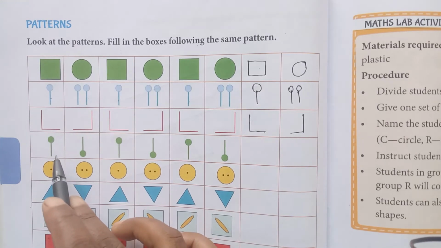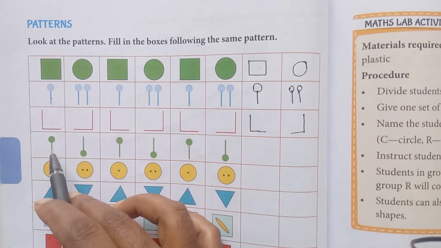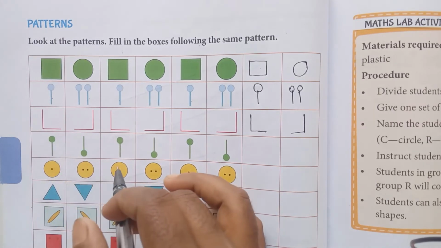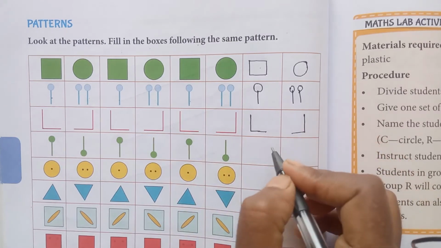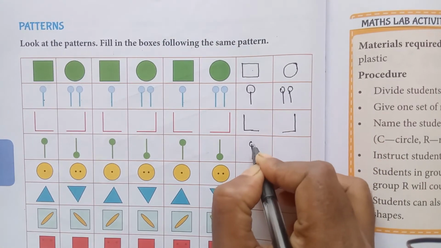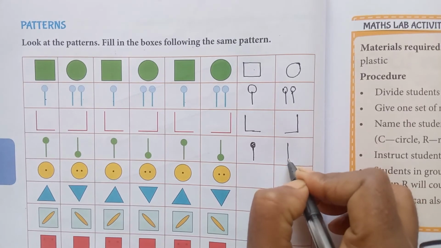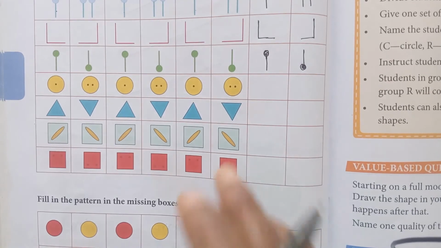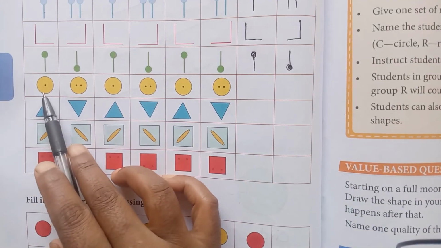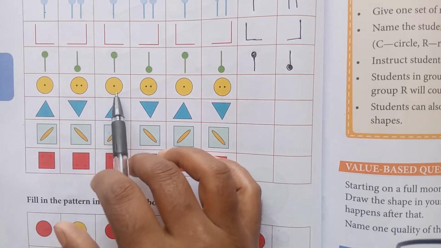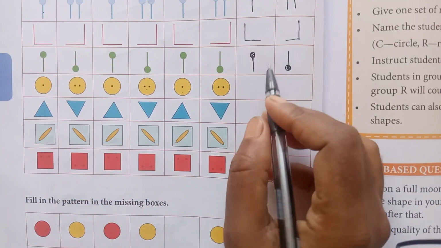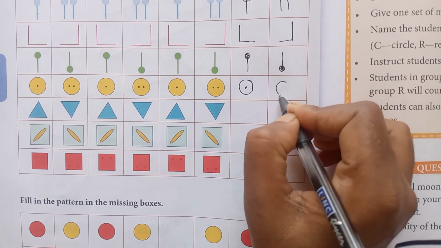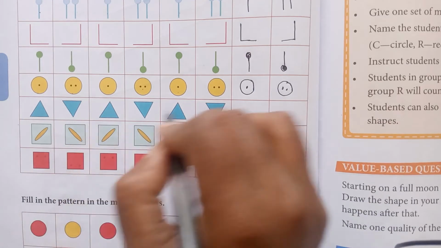See, upside down it is given. These pictures we can see the lollipop. One is at upside, one is at down. Up, down, up, down. Then again it will come upside, and again it will come at downside. Yes. Now circles are given. In one circle is one dot, another two dots, one dot, two dots, one dot, two dots. Again it will continue with the one dot and then two dots. Then we continue with the pattern.